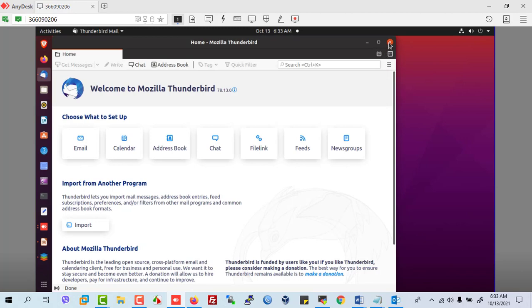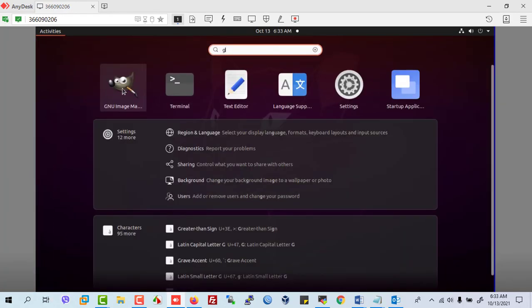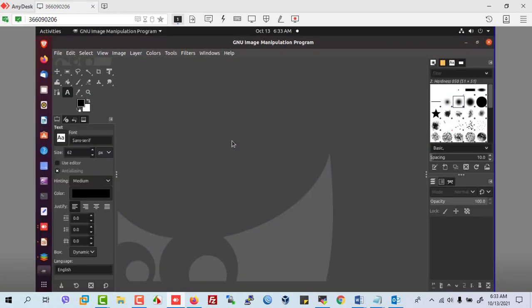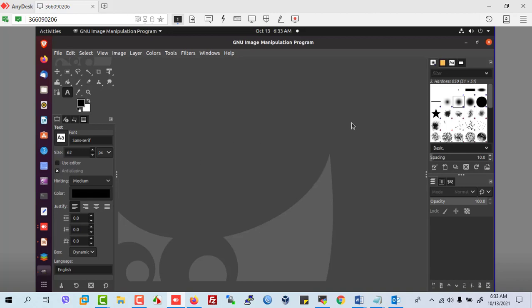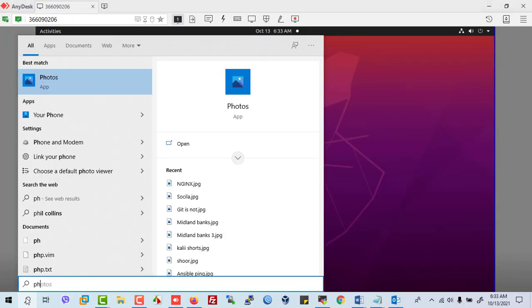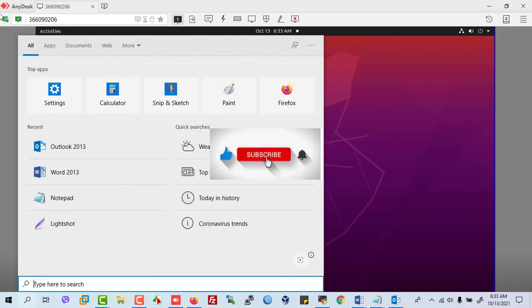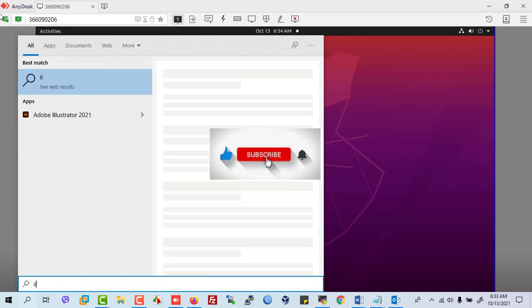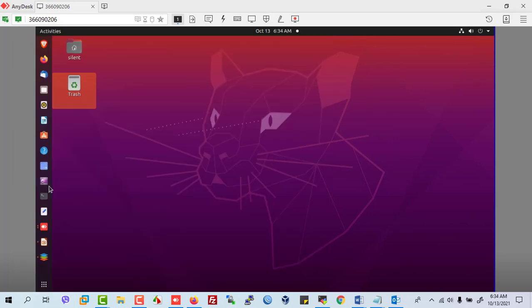Photoshop for Linux, GIMP. How to install it? I have it on my channel. How to install the GIMP editor, see this video. Adobe for Windows.